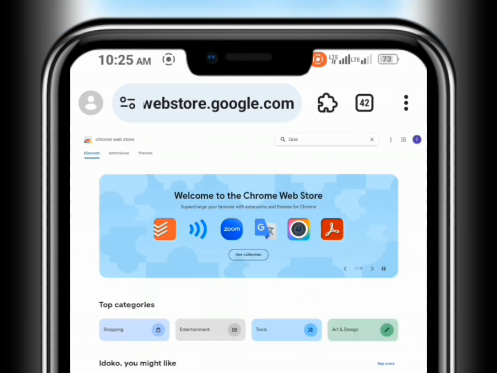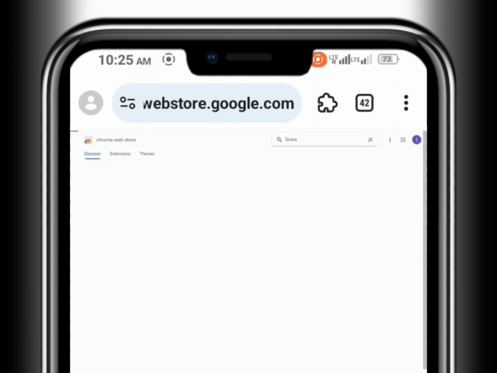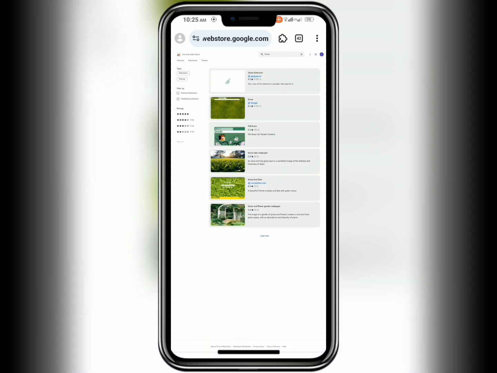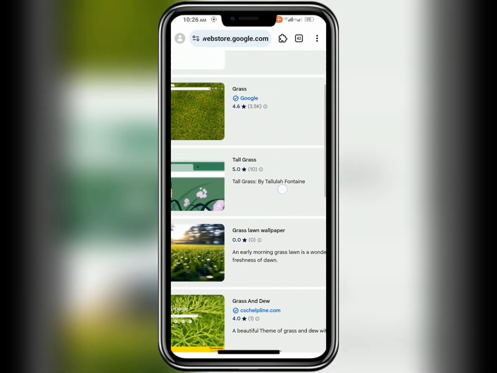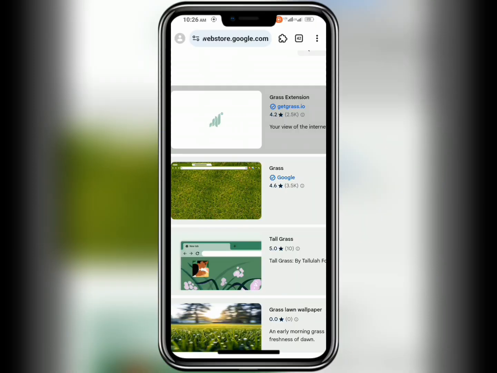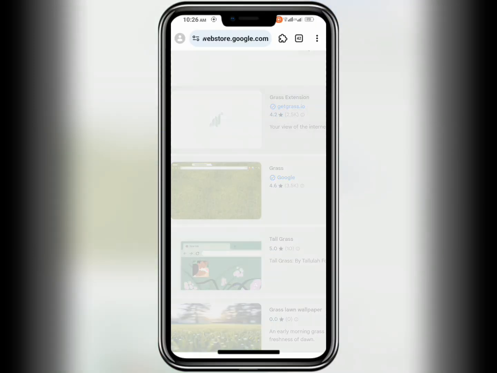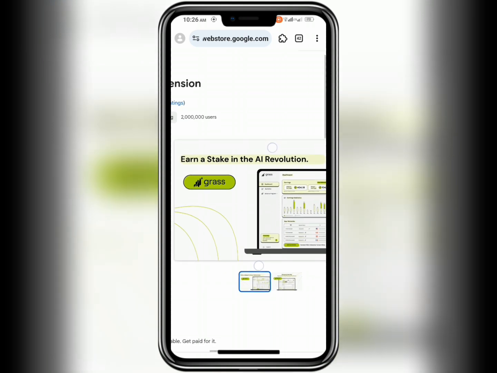For short, you can just type in grass and then hit search. Once it's loaded, it will present you with a lot of lists to choose from, and of course you should choose the first one, which you can see on my screen here. It is the one that matches the Grass extension we're looking for, and you can see it has the same logo as the Grass extension. You hit on it and this should open automatically depending on the strength of your network.